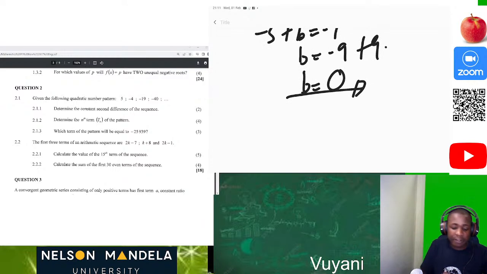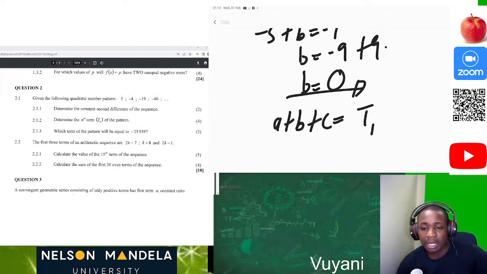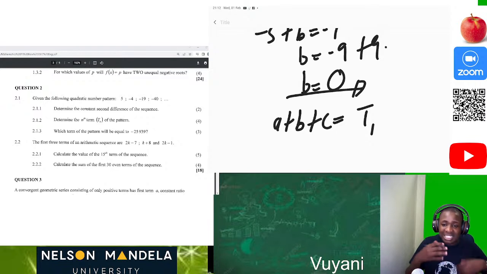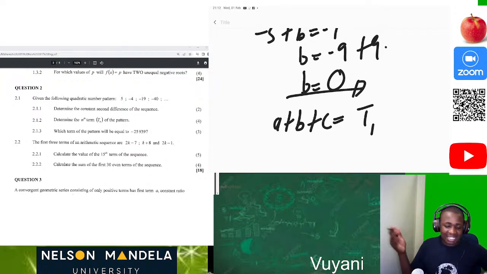Now we want the value of c as well. Let's go. a plus b plus c is equal to t1. We already know this from our last session which we had last week. So today we are focusing more on doing questions so that it can be in our veins, in our blood, so that we can dance when we are listening and solving, because this is nice.